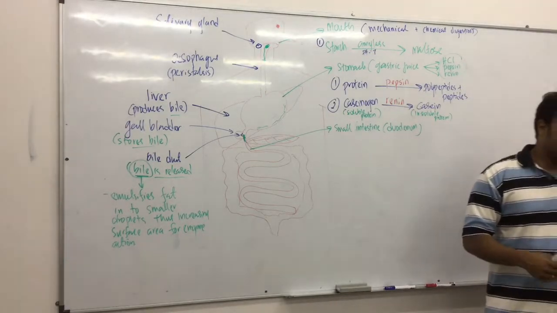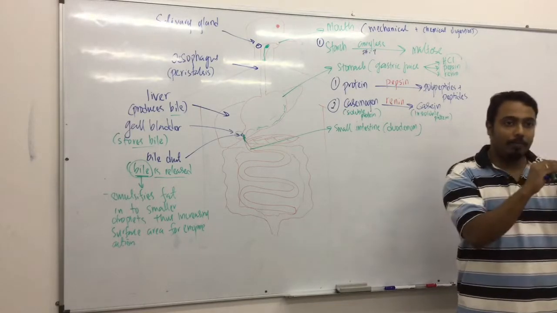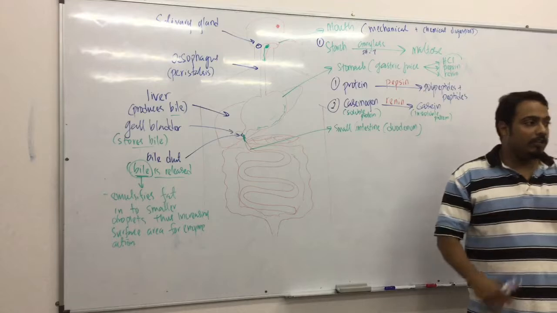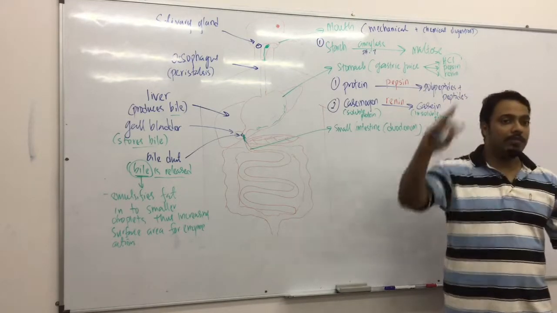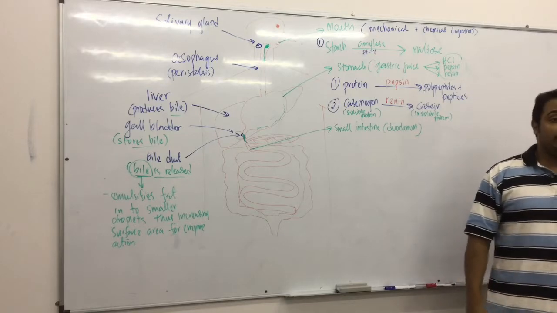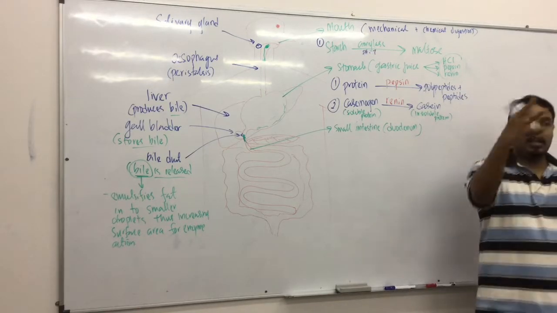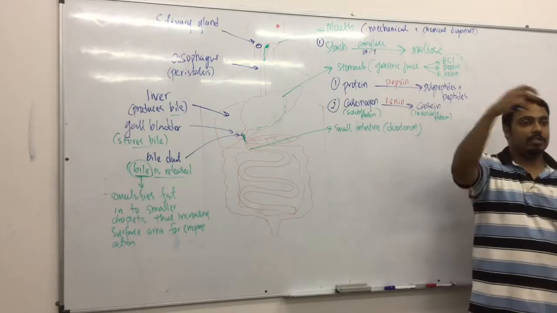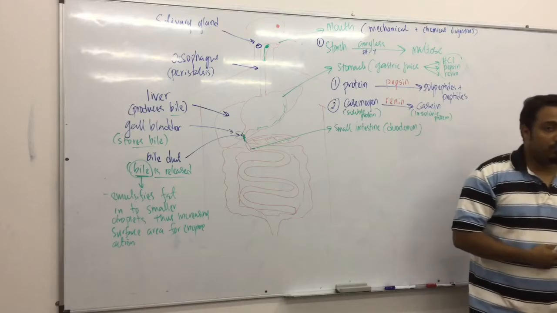If you take a glass of water and put one teaspoon of oil in it, the oil will form a thick layer on top. No matter how much you stir and leave it, it's always going to form a layer. Does it break into smaller droplets and spread everywhere? No, it doesn't. Same happens when you eat something oily: it forms a large clump, and it's very hard for the enzymes to act all over. It takes a long time, it's not efficient.